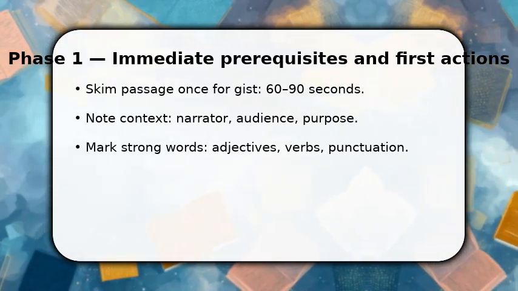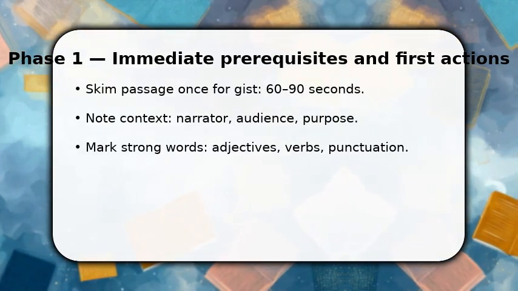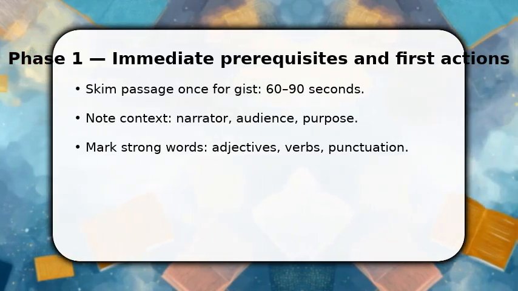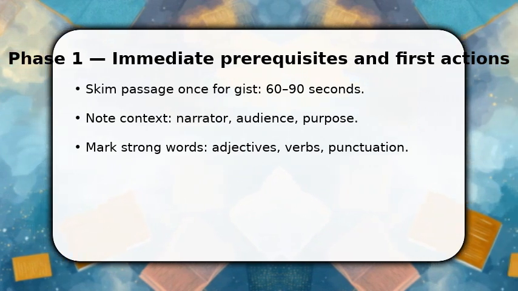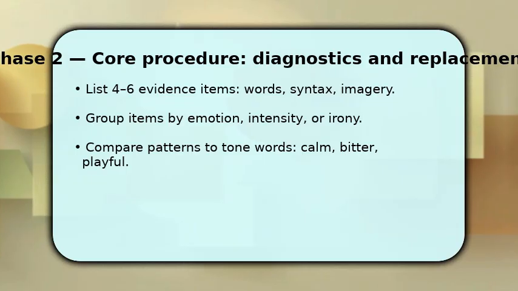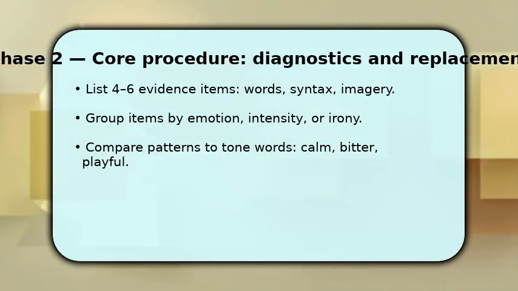This immediate, active reading sets up the analysis, so you can move to comparing specific words and patterns with common tone categories. Now you compile a short evidence list of 4-6 items: charged words, sentence length, rhetorical devices, and imagery. Then group those items. Do they cluster around sarcasm, admiration, urgency, or detachment? Make sure to weigh frequency and intensity. A repeated exclamation is stronger than a single adjective.